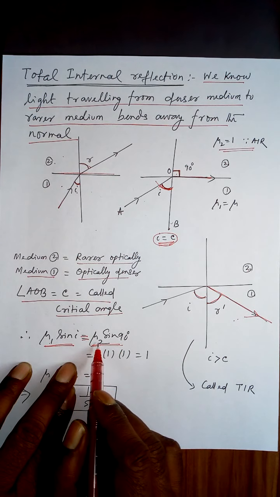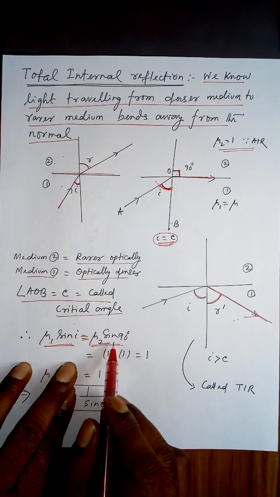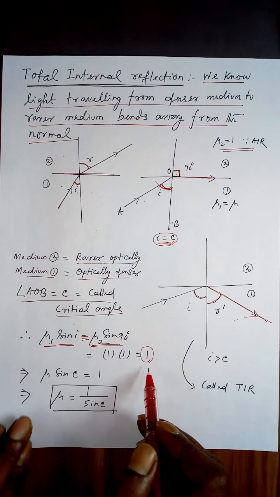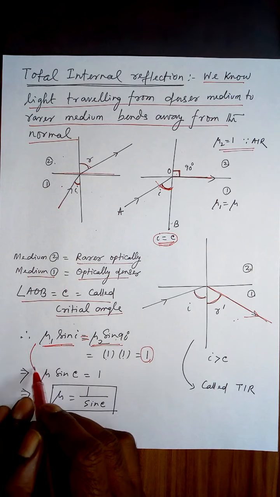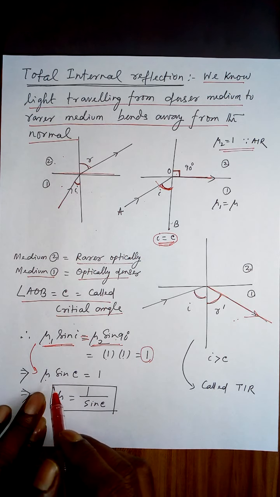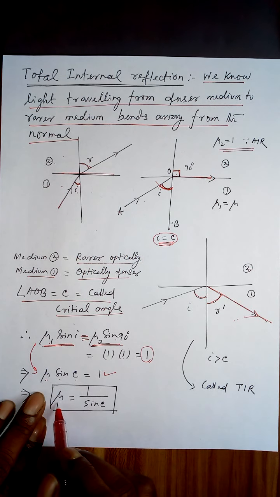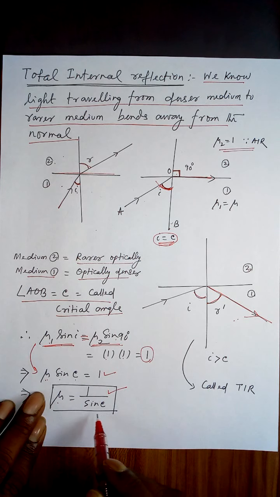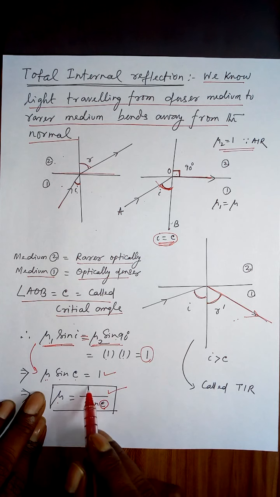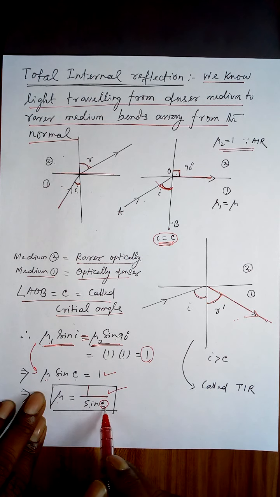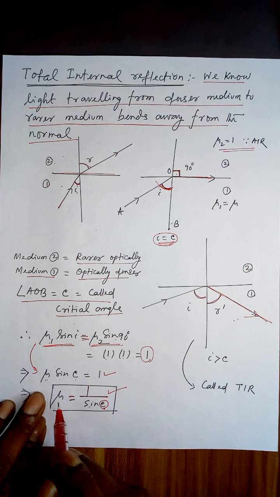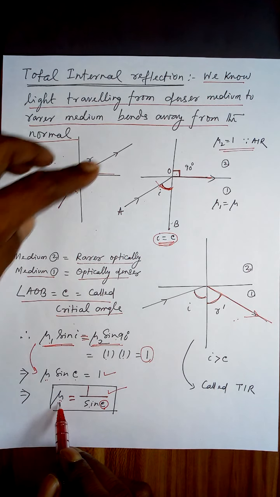They are equal. Now mu 2, since air, is equal to 1, sine 90 is 1. So instead of mu 1, I am writing mu. So mu sine C is equal to 1. So mu is equal to 1 by sine C. So critical angle C, which is in the denser medium, 1 over sine of that angle is equal to refractive index of that medium with respect to the rarer medium.